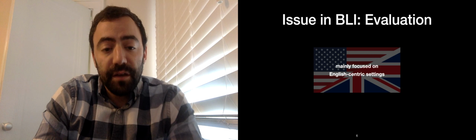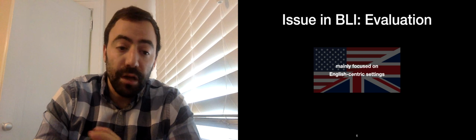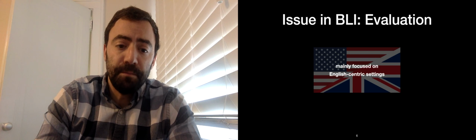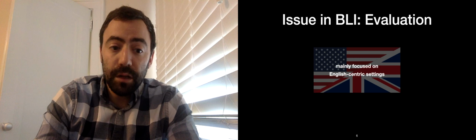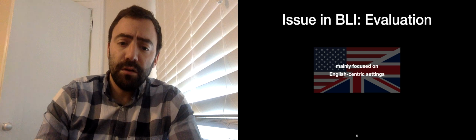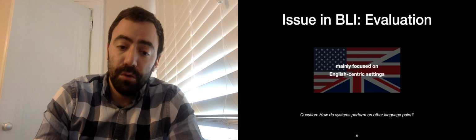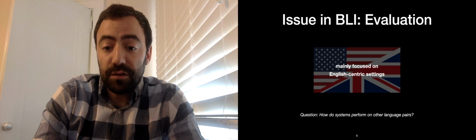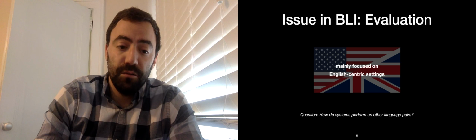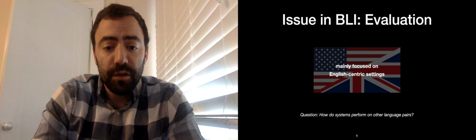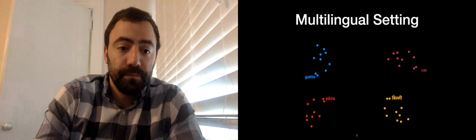However, we identify a major issue in that the majority of previous work evaluates their methods on English or European-centric settings. This is partly due to necessity. The MUSE dictionaries that most people are using, even though they are an amazing resource, are between English and 49 other languages. One cannot help but wonder, though, if the performance is as good on more diverse language pairs, and this is in fact the first question we study in this work. Before we go to the experiments, though, let's look a bit further at multilingual alignment settings.